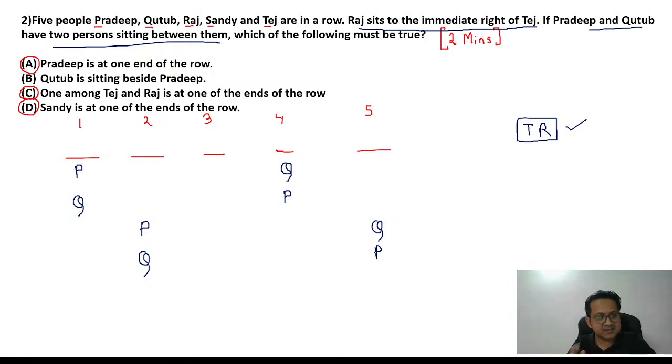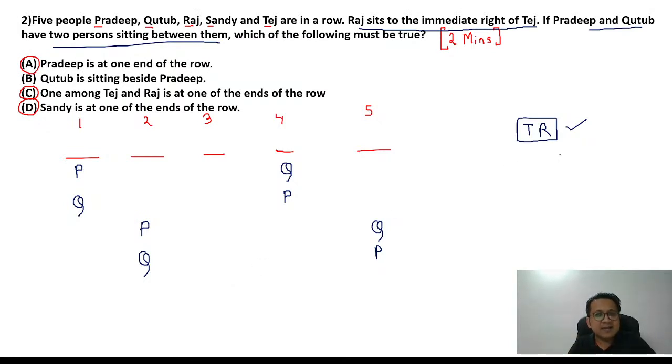Right? Can P be at 3? P cannot be at 3, because if P is at 3, P and Q cannot have 2 people between them. Okay, so these are the 4 possibilities.